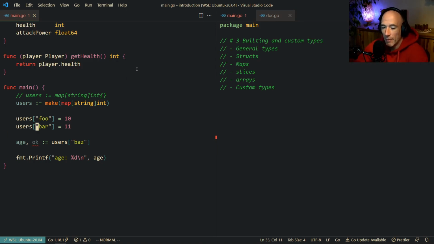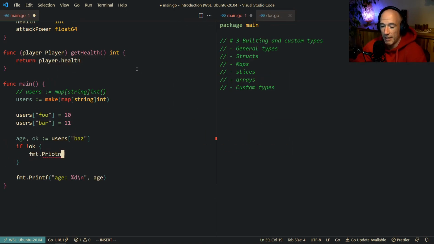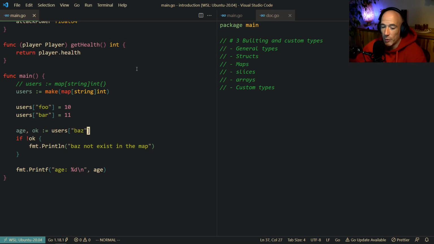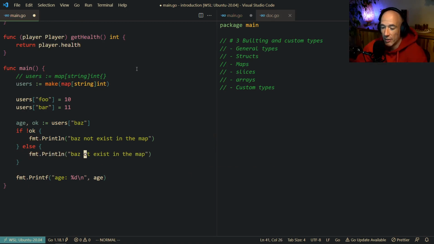So we could say age, okay is users bus, and then we could say if not okay, you could say fmt.Println bus not exists in the map, right? And what we also could do is else, we're going to print bus exists in the map.